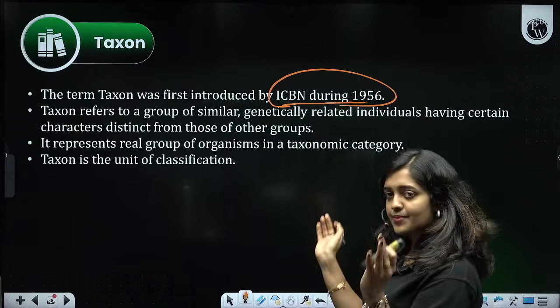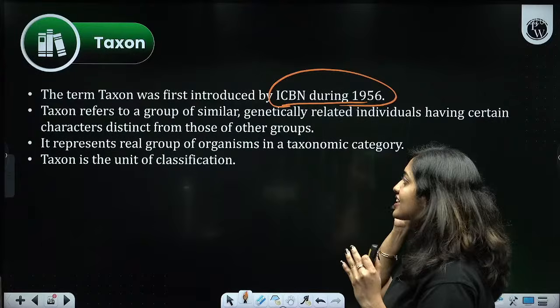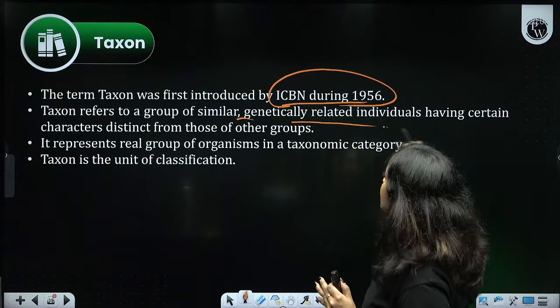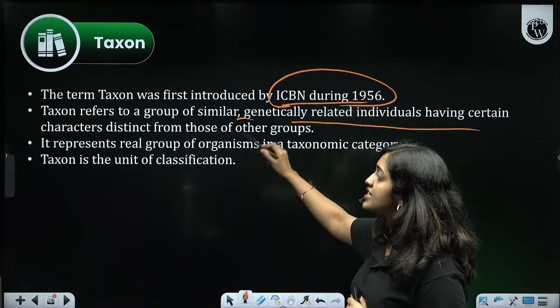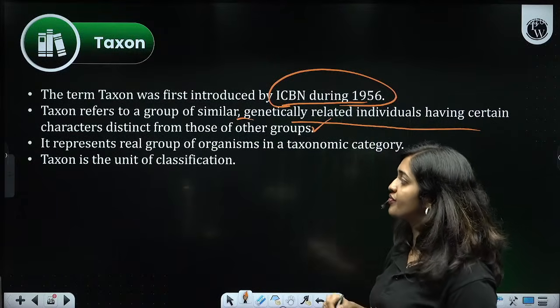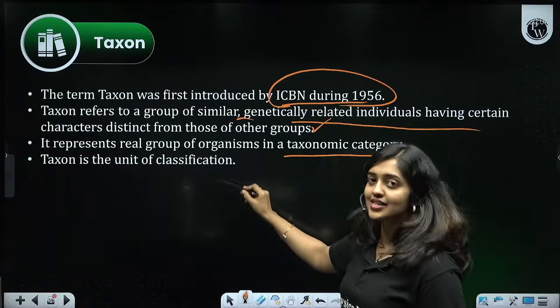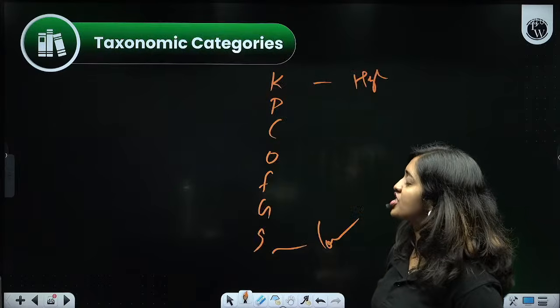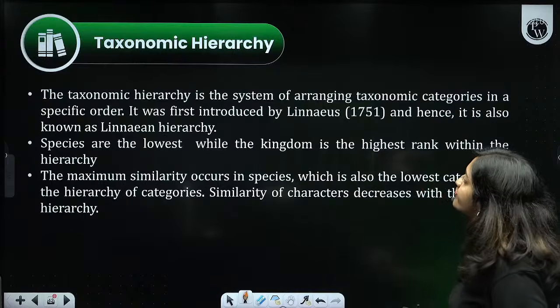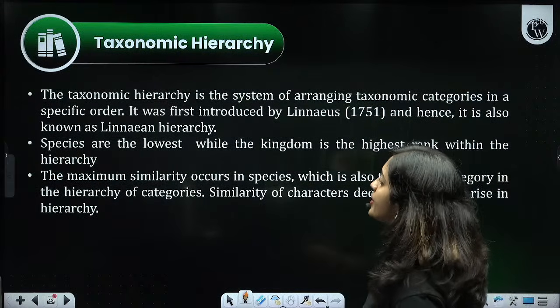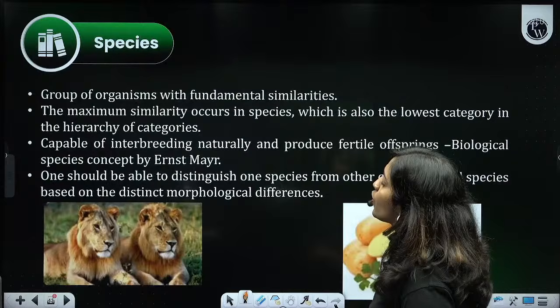Taxon means a particular group, a particular category with a group of similar, genetically related individuals having certain characters distinct from those of others. So it represents a real group of organisms in a taxonomic category. Taxon is the unit of classification. So, taxonomic hierarchy, we already said about the hierarchy.